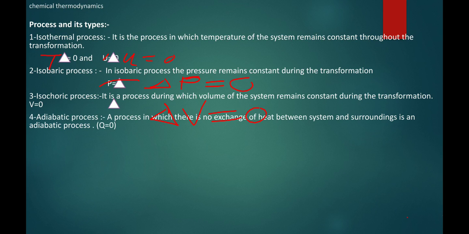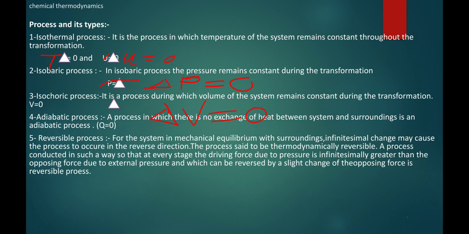Now the next one is the adiabatic process, a process in which there is no exchange of heat between system and surrounding, meaning Q is equal to 0. So adiabatic process takes place in an isolated system where energy cannot exchange. Energy as well as matter are not exchanged with the surrounding. So when an exothermic reaction takes place in an isolated system, the temperature of the system will increase but the total amount of heat will remain constant. In an endothermic reaction, the temperature of the system will decrease but the total heat of the system remains constant. That's why this is an adiabatic process.